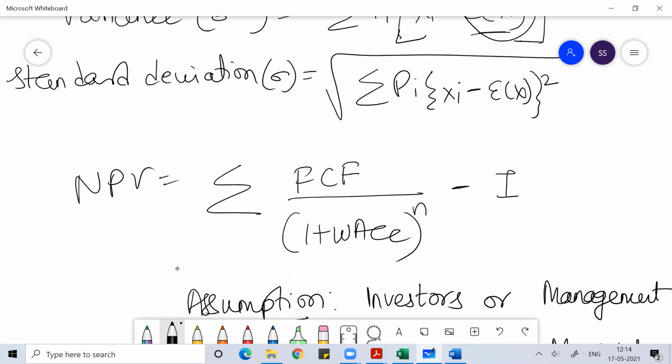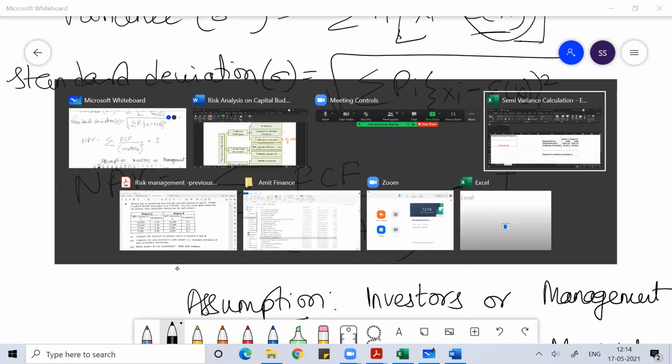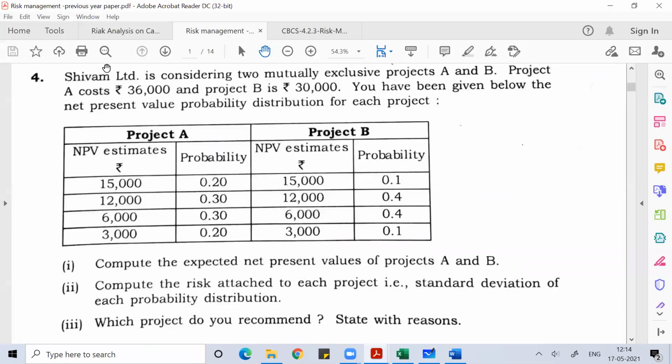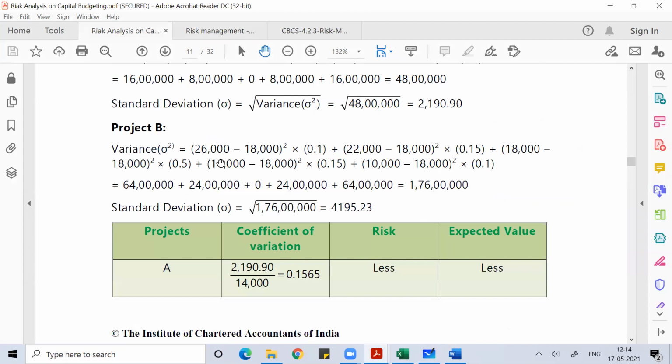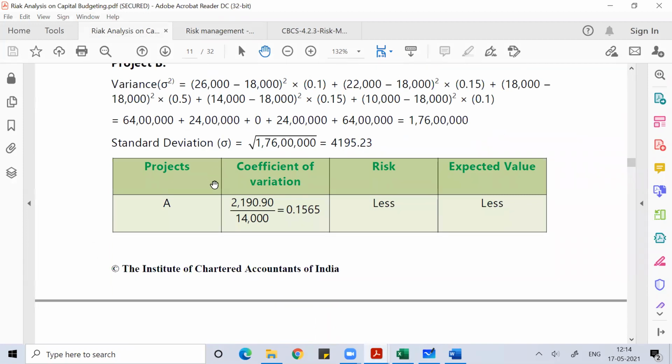In WACC, I considered the risk in the form of cost of equity and cost of debt.